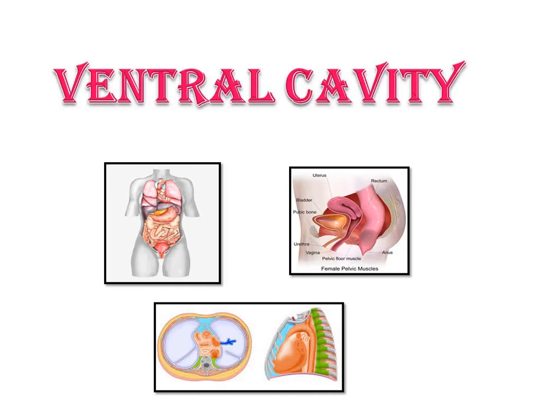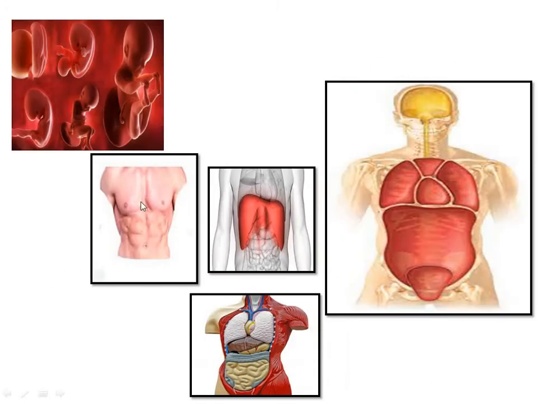Ventral cavity. Ventral means in front or lower. This ventral cavity is located in front and downward. During the development of the embryo, the trunk is called the coelom. That coelom is divided into thoracic cavity and abdominopelvic cavity with the help of the diaphragm. The organs within the coelom are called visceral organs. This is the thoracic cavity and this one is the abdominopelvic cavity. These are divided by the diaphragm.